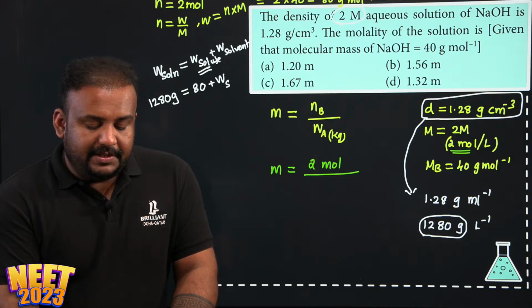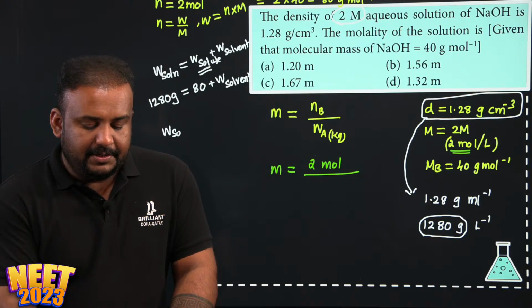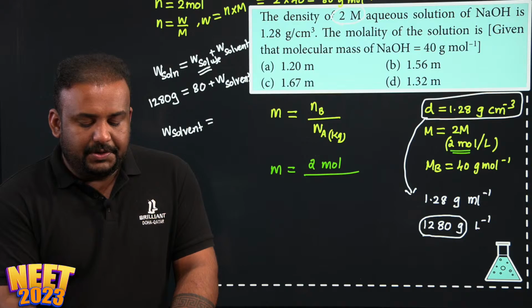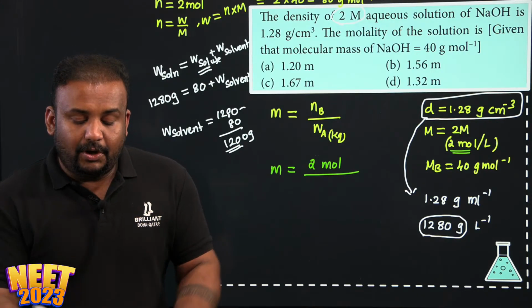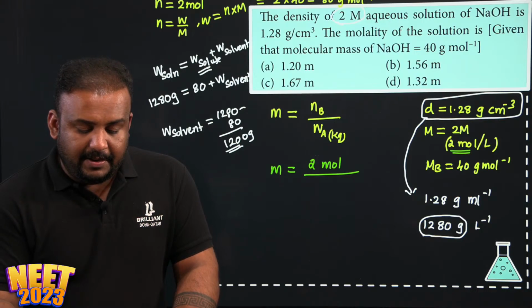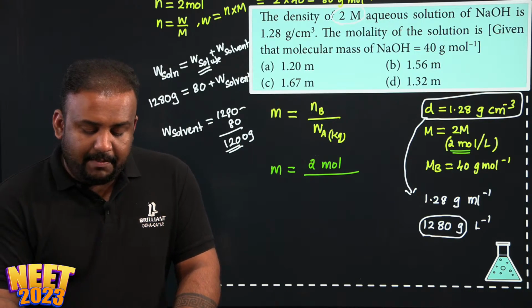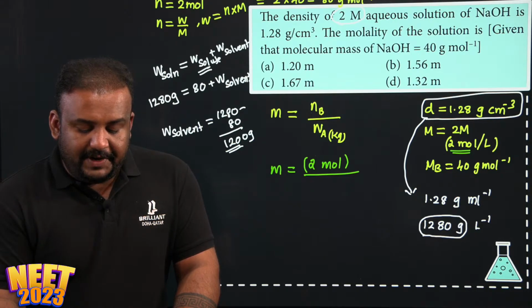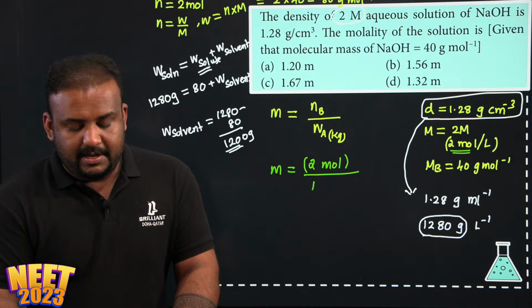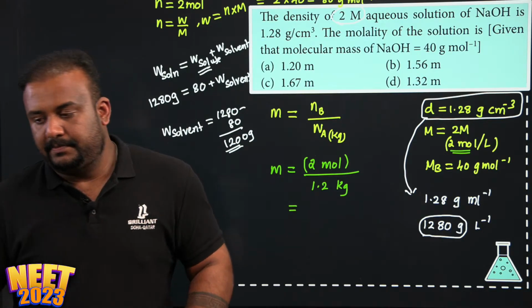Now all you need is the weight of the solvent, which you can easily find out. So what is the weight of the solvent? It will be 1280 minus 80. That will be 1200 gram. This is all you need for calculating molality. 2 mole is the number of moles divided by what is the weight of the solvent? Weight of the pure solvent is 1200 gram or 1.2 kilogram.